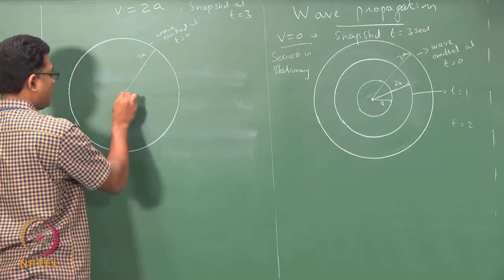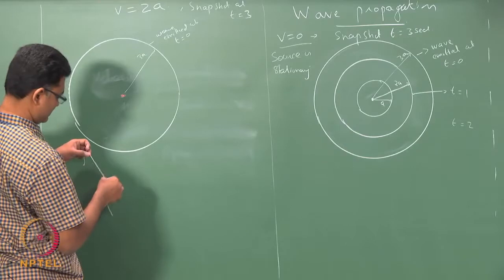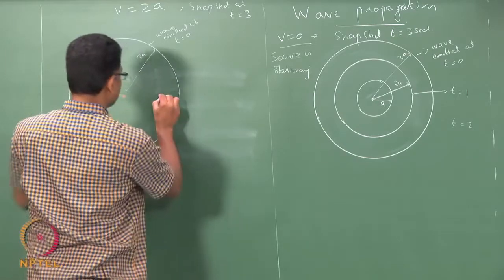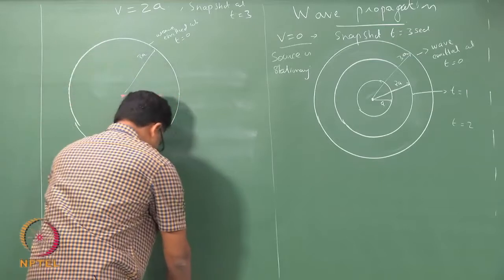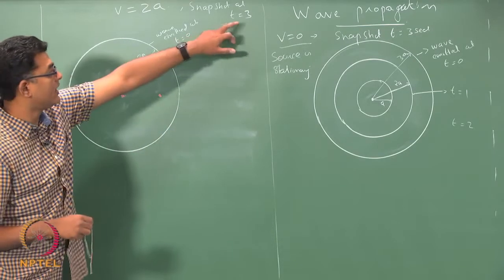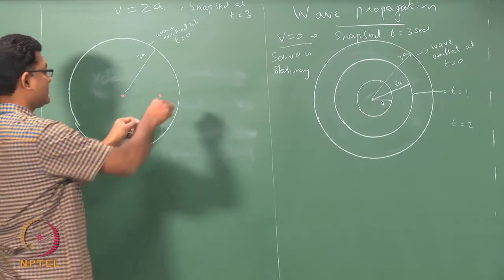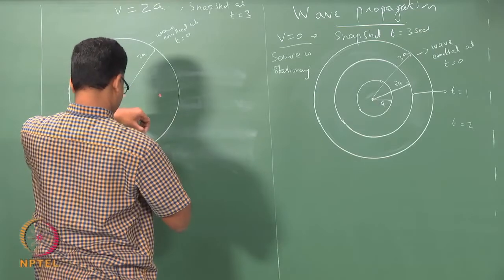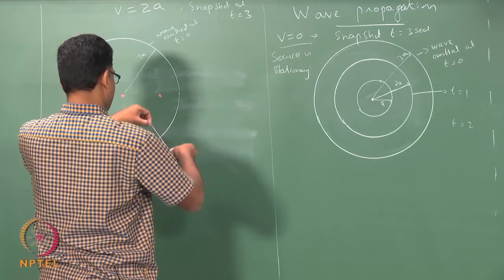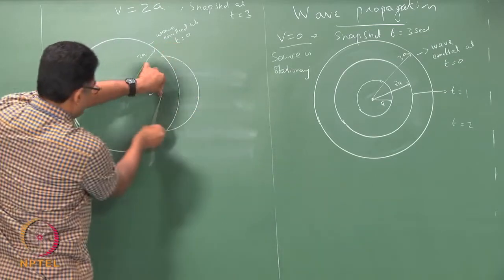Now, at t equals 1, the source would have travelled a distance 2a. So, 2a is here. Okay. And at 2a, if I am viewing it at t equals 3, the wave would have travelled for 2 seconds. So, the distance it has travelled is 2a. So, I take 2A and I draw the circle.